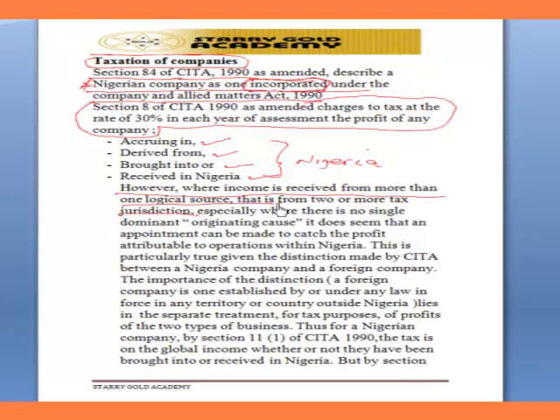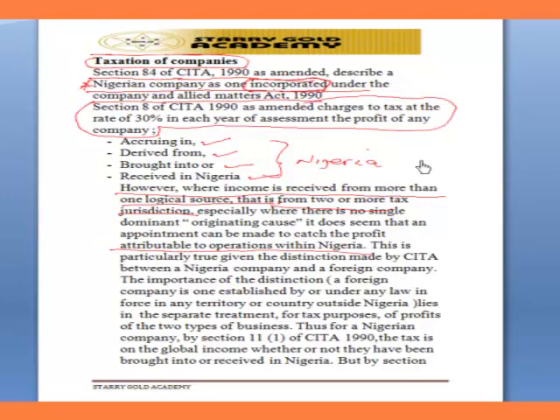What are we saying here? Supposing income is received from Nigeria of a company and a part of the company's income is received from Ghana. What happens? How much of the company's income will be liable to tax? That's what we are saying here. The amount that will be liable to tax is that amount that is attributable to the operation within Nigeria.